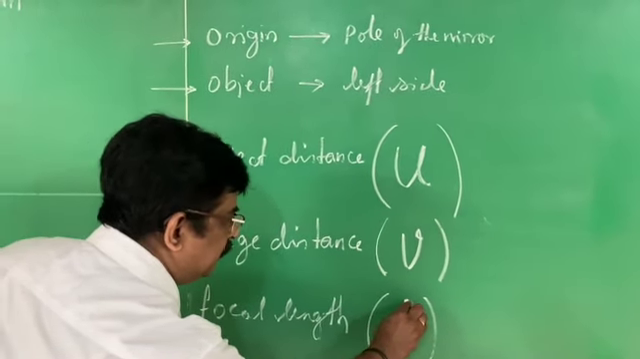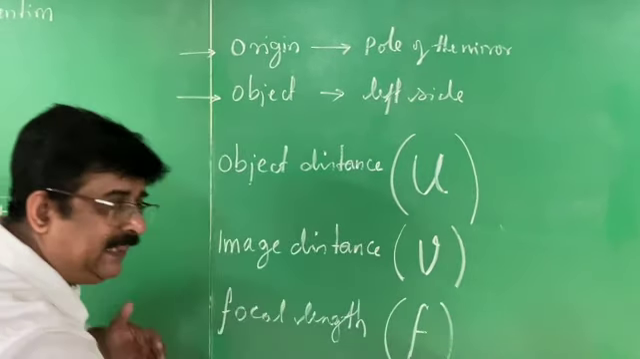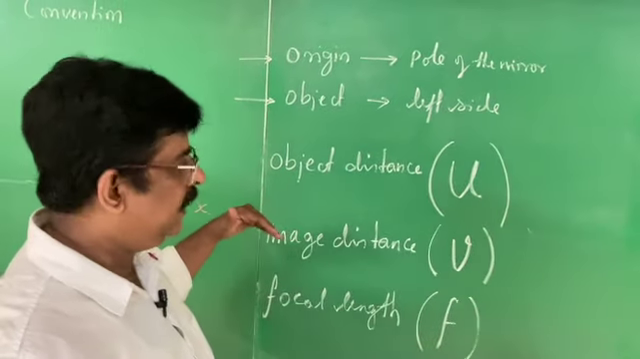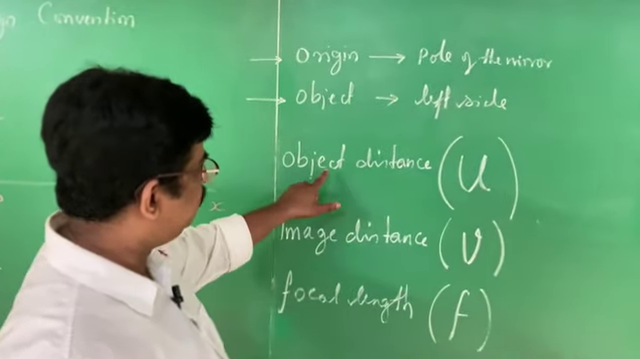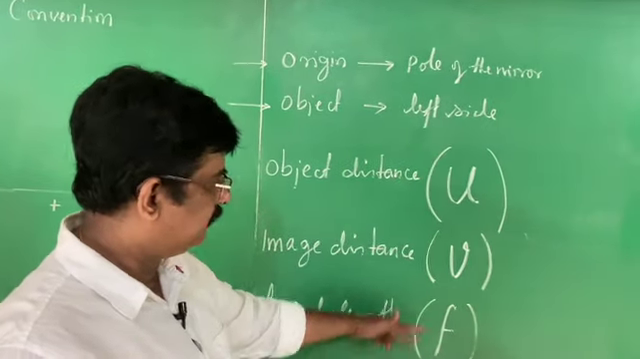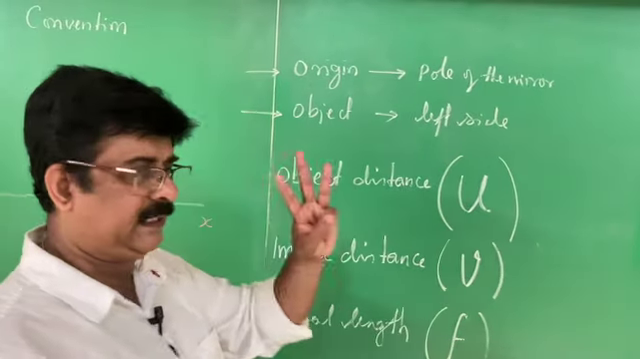Focal length is small letter f, and capital F is the principal focus. This is the focal length. Always, length should be measured on the x-axis. In the measurement, this U is always negative. This varies, right? Therefore, we have three distances.